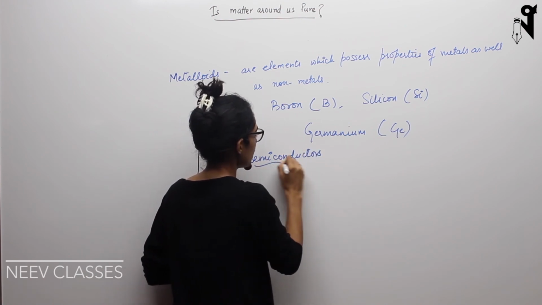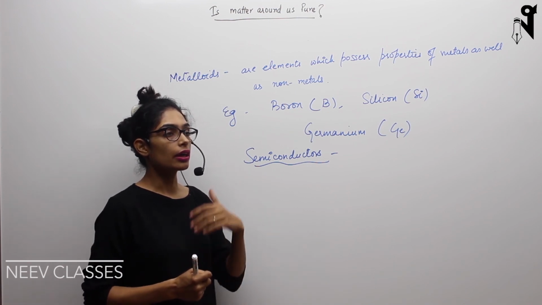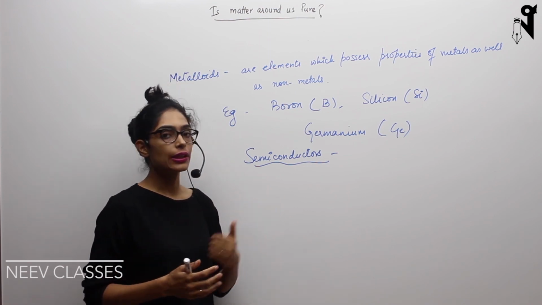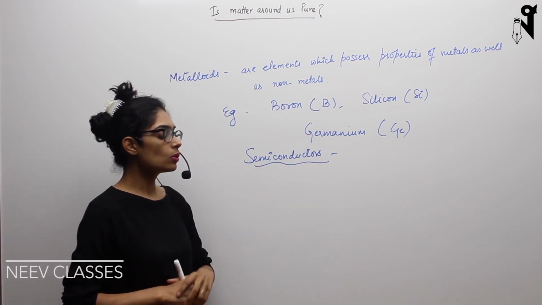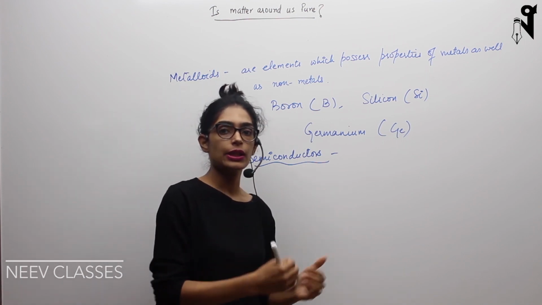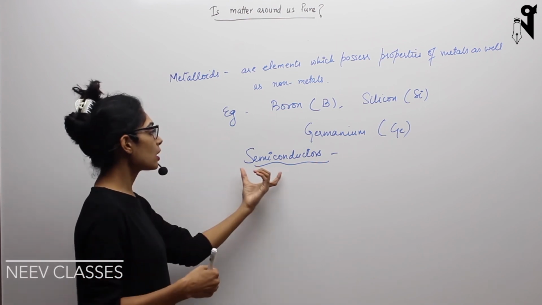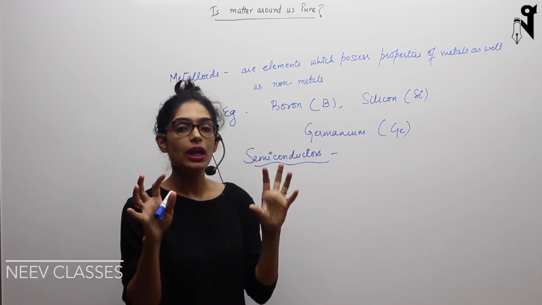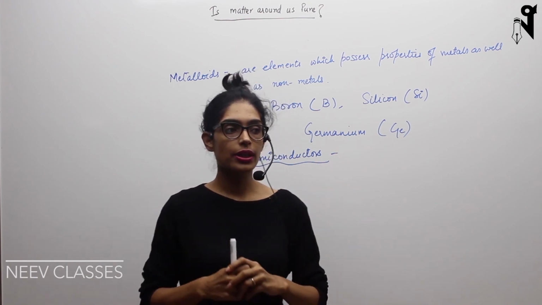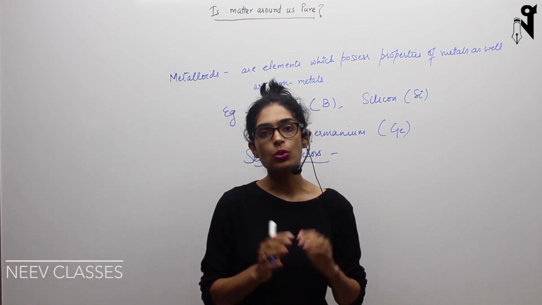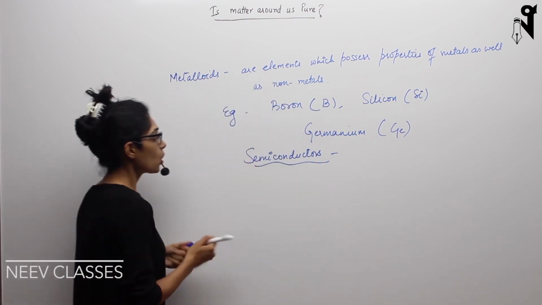But if you can just relate it through the English meaning of semiconductors, we know that metals are conducting elements which can conduct heat and electricity. I'm just telling you a very generic definition. It's not the right definition though. So metals are the ones which conduct heat and electricity. Non-metals are the ones which do not conduct heat and electricity. Semiconductors means those which lie somewhere in between. That means these will conduct electricity or heat in certain conditions, or you can say in the presence of certain circumstances only they will conduct electricity. So basically they will conduct, but not always. This is called semiconductors.